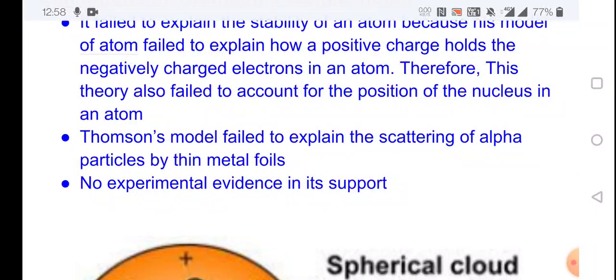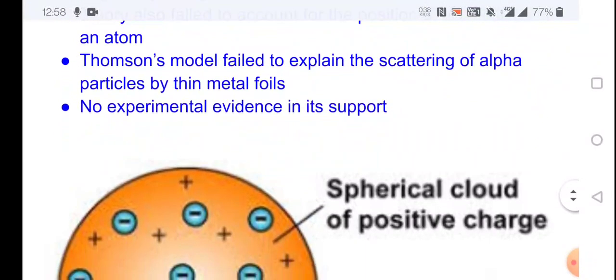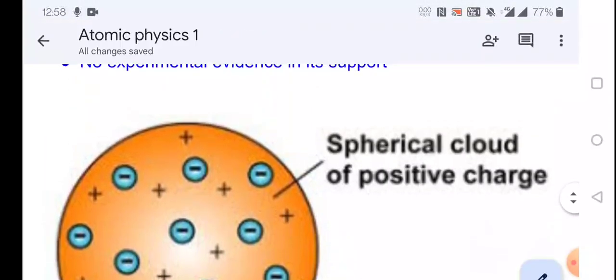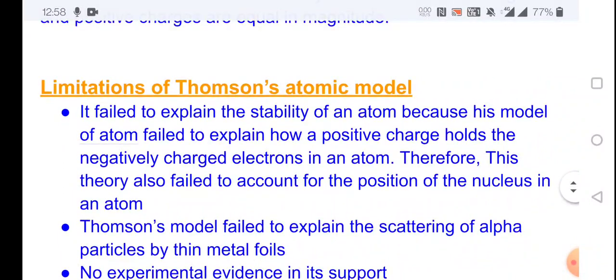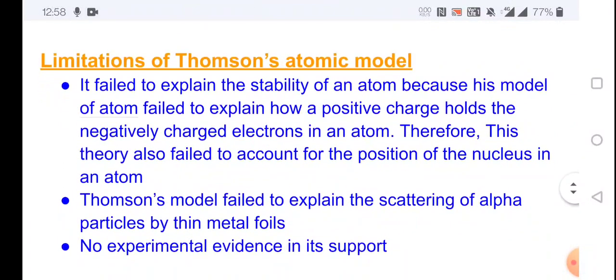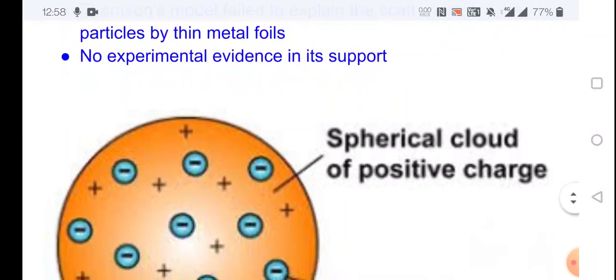Second, the Thomson model failed to explain the scattering of alpha particles by thin metal foils. Third, there is no experimental evidence in its support. There are three limitations: it does not explain the stability of an atom, it failed to explain the scattering of alpha particles by thin metal foils, and it has no experimental evidence in its support.